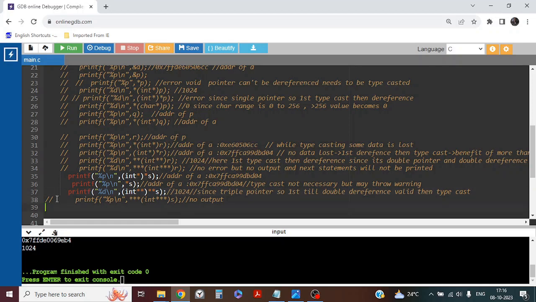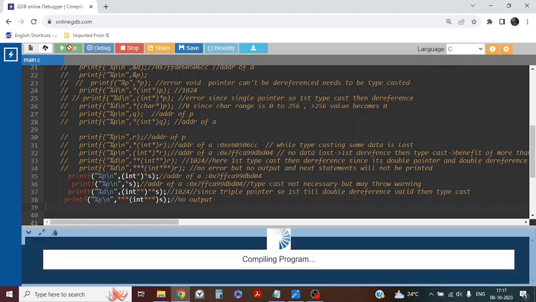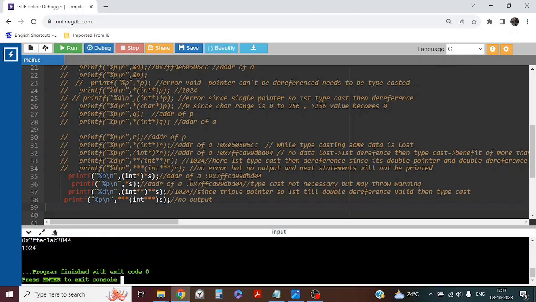Next, check line 38. What is this? Here I am doing triple dereference. So in double dereference itself we are getting 1024, correct? So one more time if you dereference, then there is no valid address again. Only two addresses it is holding, address of P and address of A. So it will give no output. Again no output but no error. Let us check. There will be no output, correct? There is no output. This is the previous output 1024, but this is the no output.